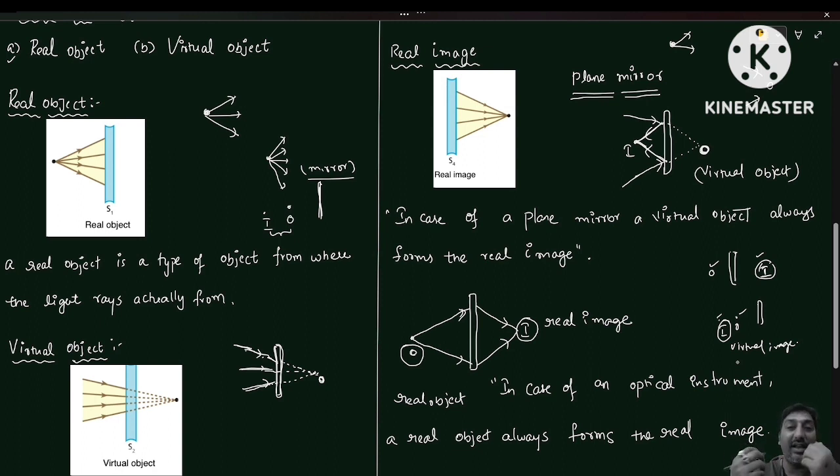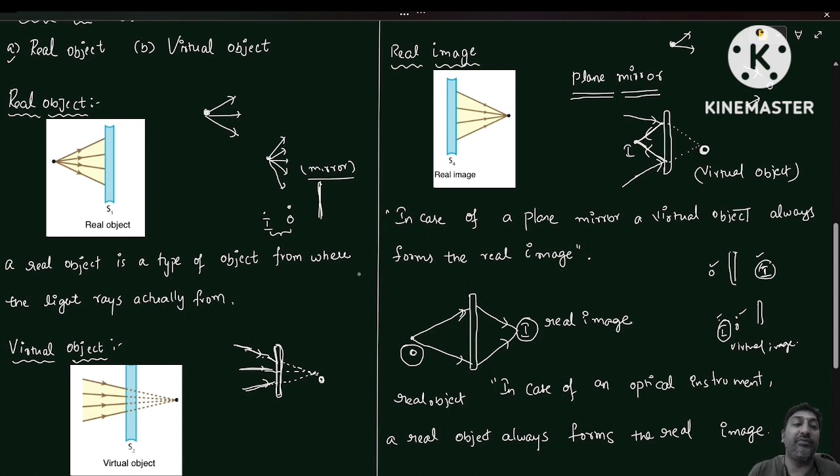Whereas in case of an optical instrument like a lens, if object and image are forming at an opposite side, then that type of image is called the real image.